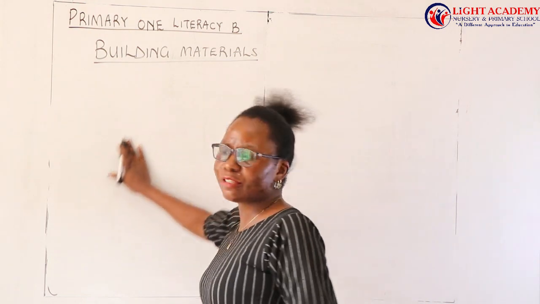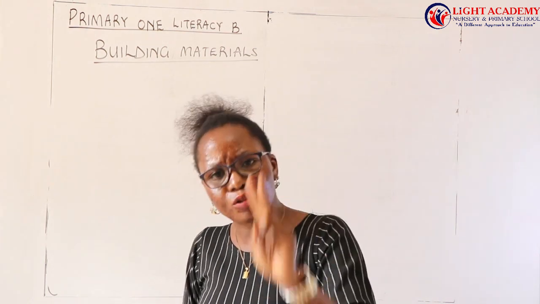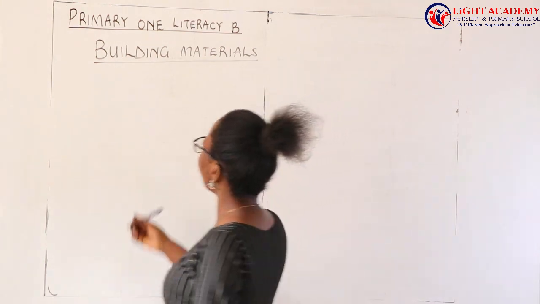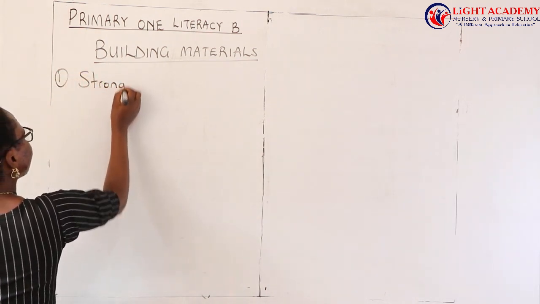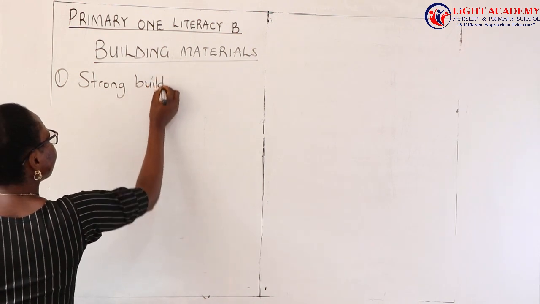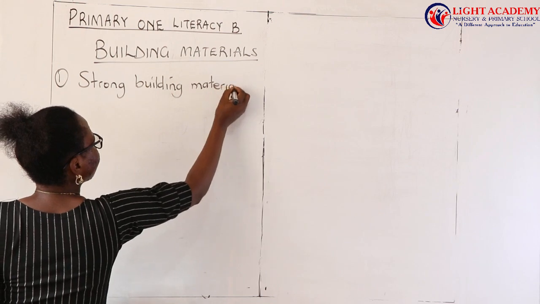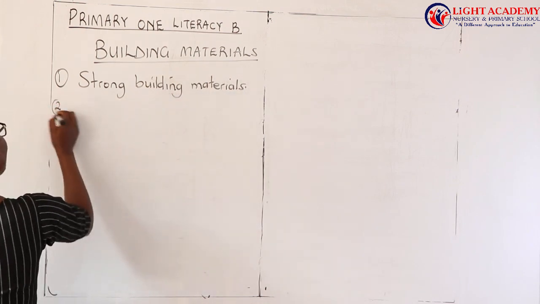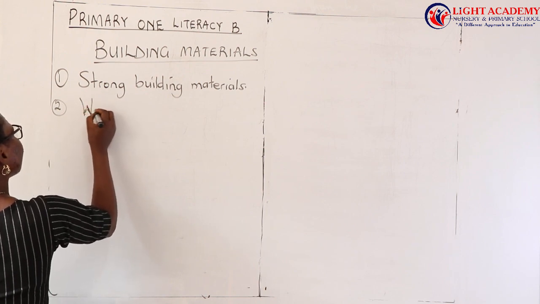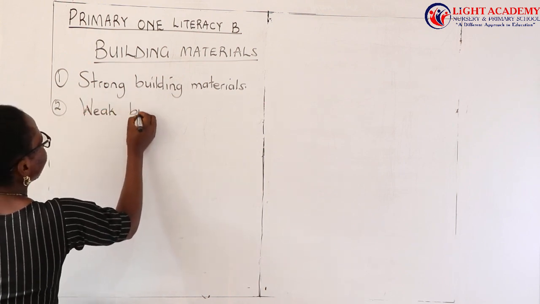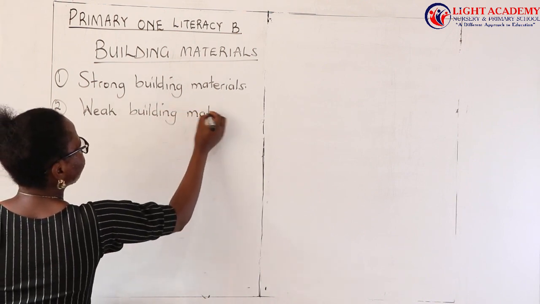So these building materials are also divided into two types. We also have the strong building materials and the weak building materials.